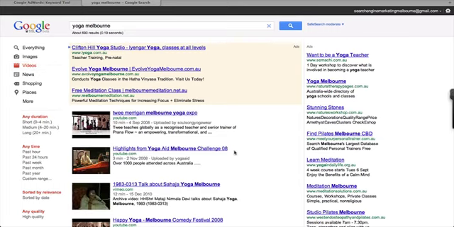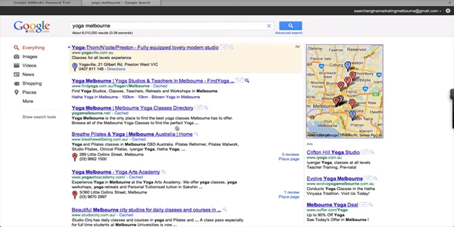So the competition in this particular instance, this is a good example of the difference between the general search and the video search, remembering that YouTube and Facebook are increasingly bigger search engines than Google themselves. That is, people are typing into YouTube and into Facebook these same terms, and they're getting much, much different results. Again, don't worry too much about this pay-per-click or this advertising here, nor up the side. Most people don't look at them, and the conversion rates for most people who are advertising here are usually quite poor in the first instance. So we're looking at the organic search. We'll go back to everything.